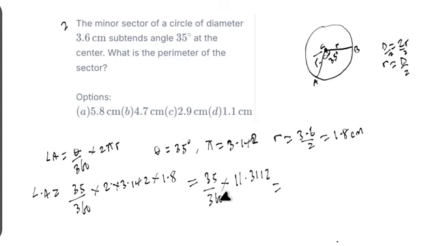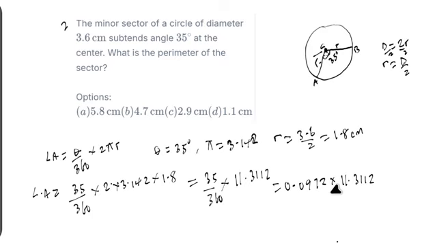That will give us approximately 0.0972. Multiplied by 11.3112, now let's multiply both together and then we get our answer.